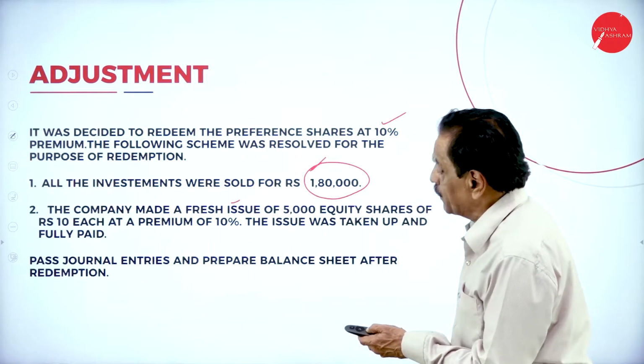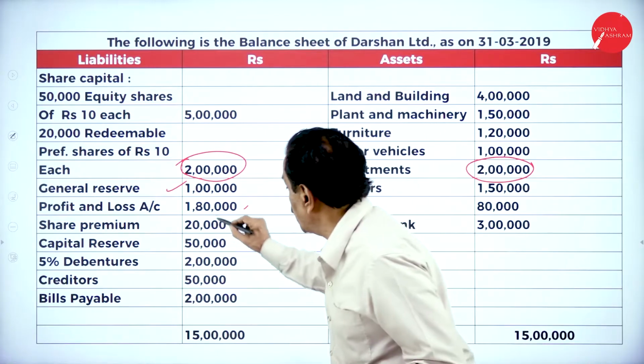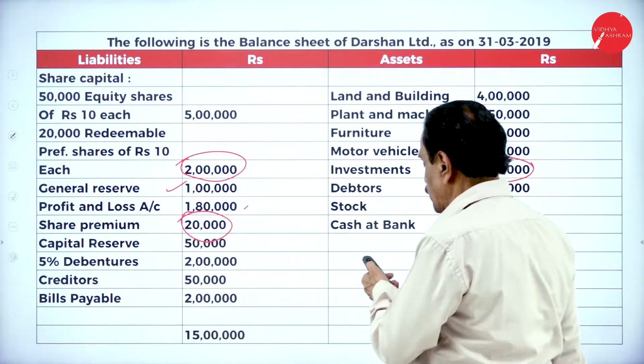How much premium payable? See that? You got share premium is 20,000. How much payable?